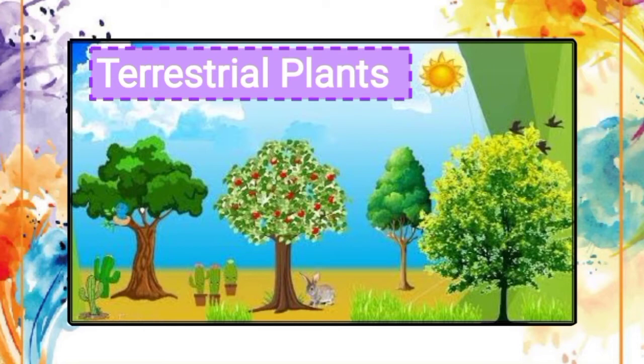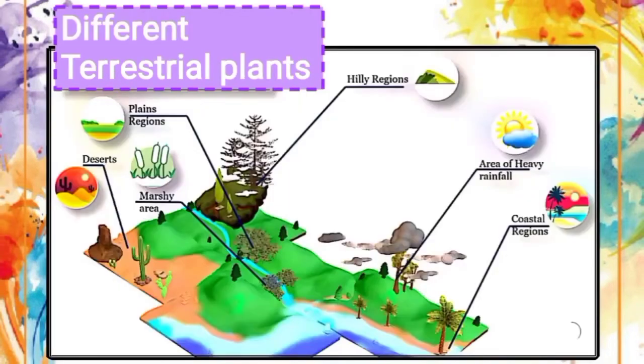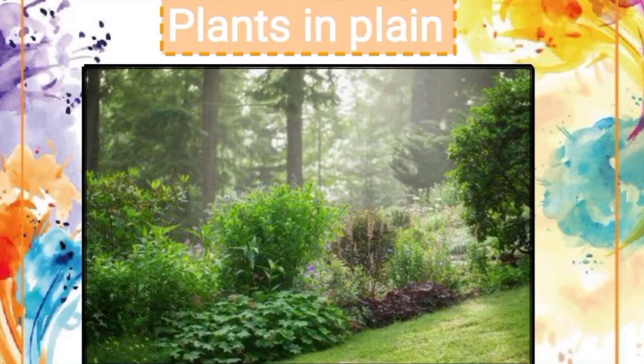Land has a variety of habitats like forest, mountain, plains and deserts. Terrestrial plants can be further divided into the following groups based on their habitat: plants growing on mountains, plants growing in plains, plants growing in deserts, and plants growing in the coastal region. From all these types, let's understand plants growing in plains.